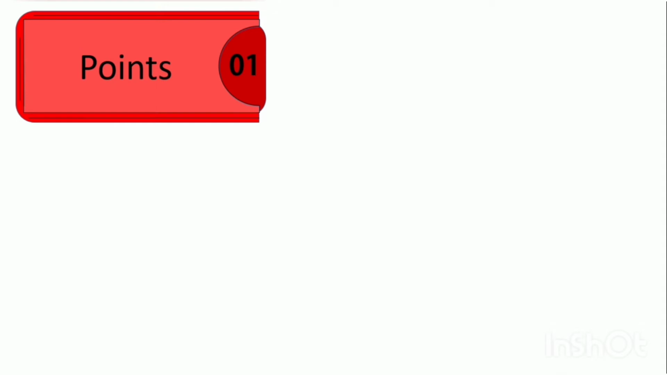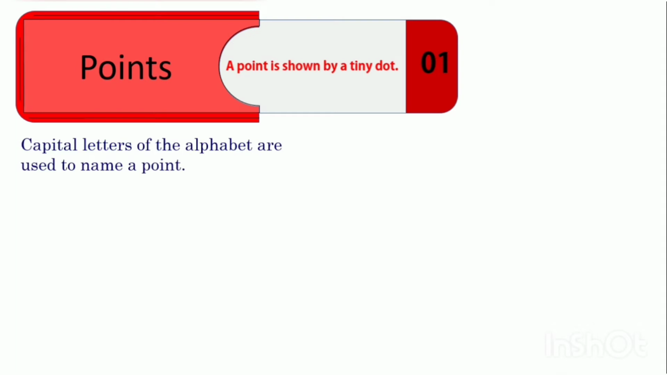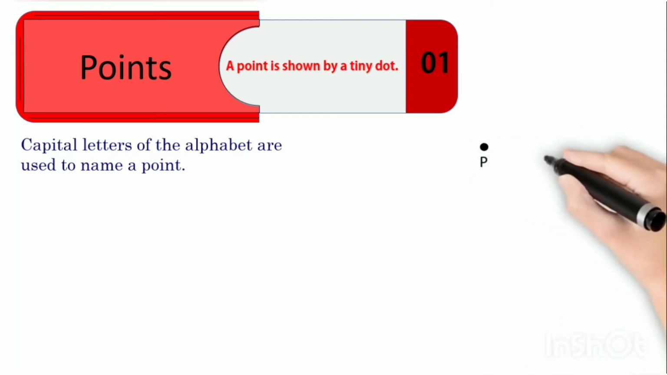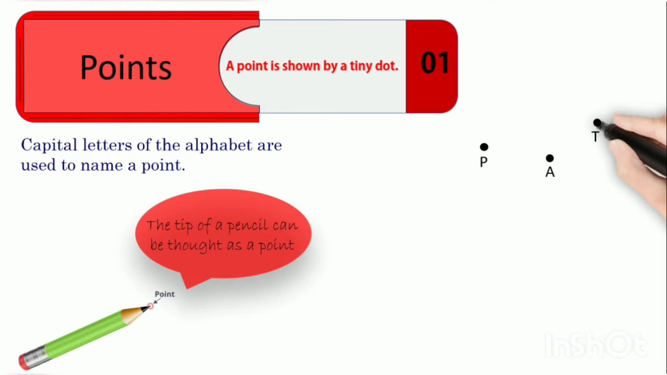Points. A point is shown by a tiny dot. Capital letters of the alphabet are used to name a point. For example, point P, point A, point T. The tip of a pencil can be thought of as a point.